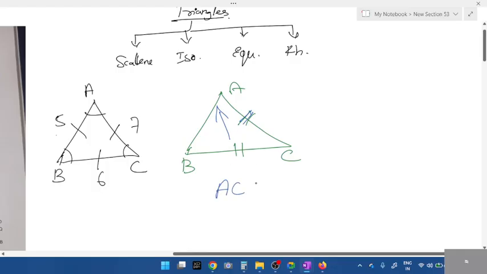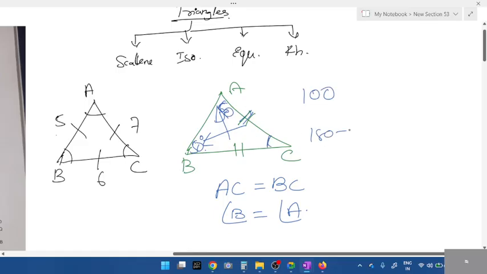Yes, AC is equal to BC. Opposite to AC, we have angle B. Opposite to BC, we have angle A. These two will be equal. If one is 60 degrees, the other one also. If one is 50, the other one also will be 50. 50 plus 50 is 100. So if you want to find angle C, 180 minus 100.